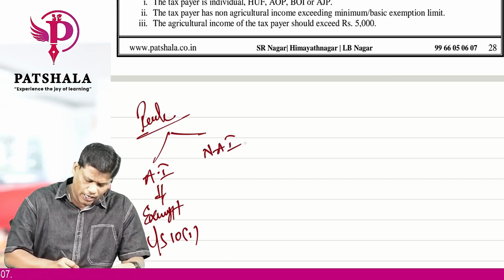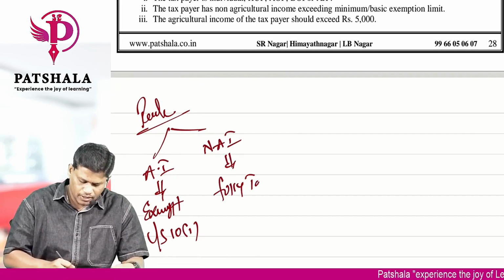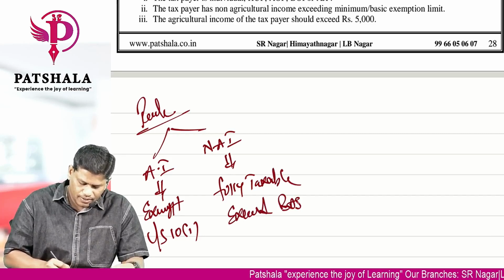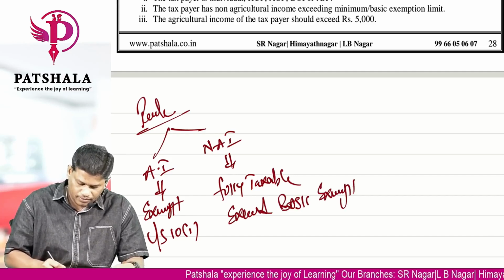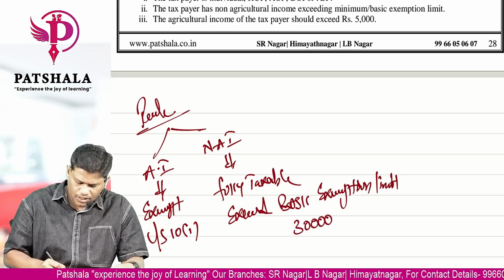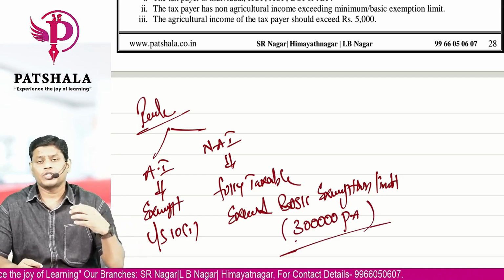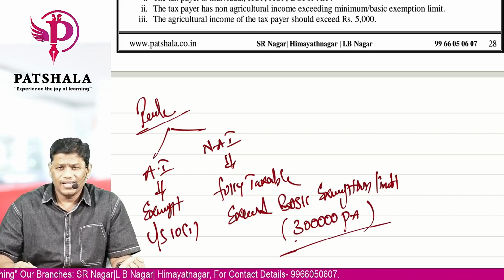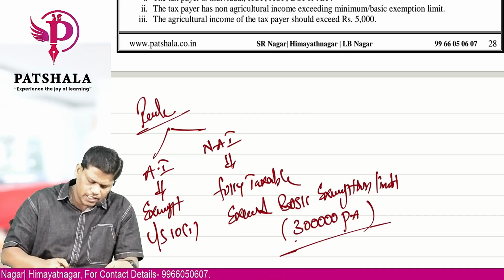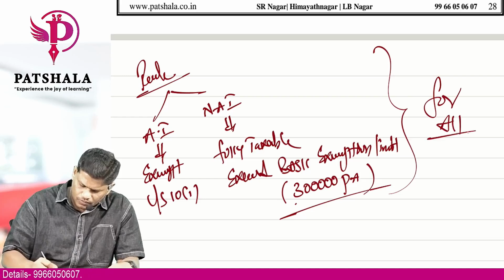Whereas if a person has non-agricultural income, such non-agricultural income will be fully taxable if it exceeds the basic exemption limit. As per the new law today, the basic exemption limit is 3 lakhs per annum. So if your non-agricultural income is more than 3 lakhs, then you are liable to pay tax. So this is the basic rule that you should not forget. But this basic rule is applicable for all persons, you can say.